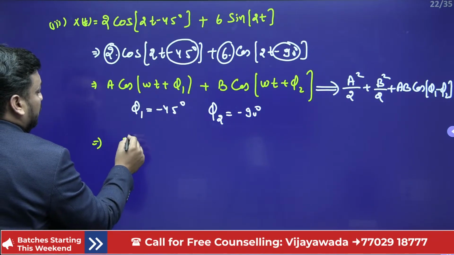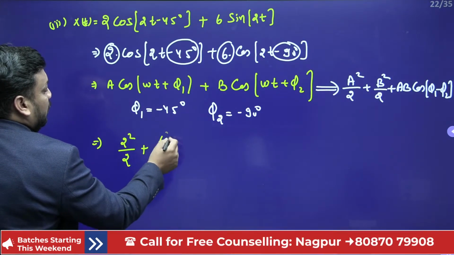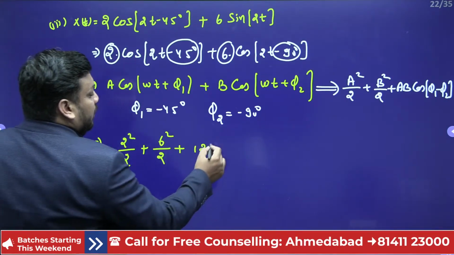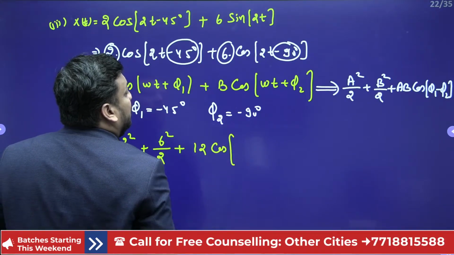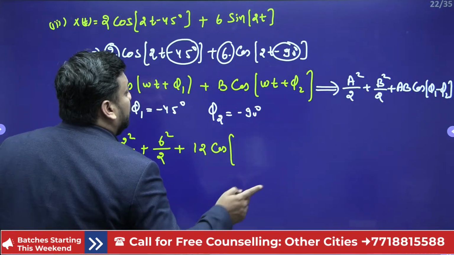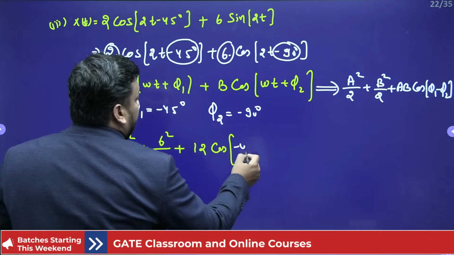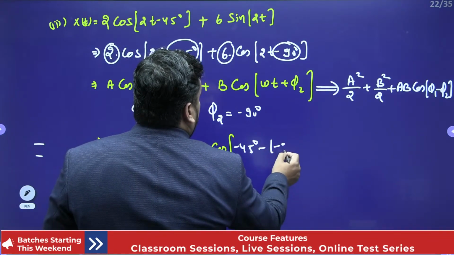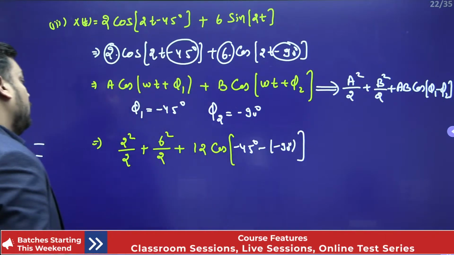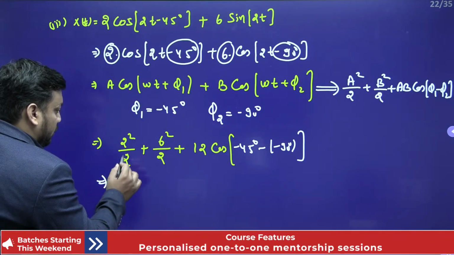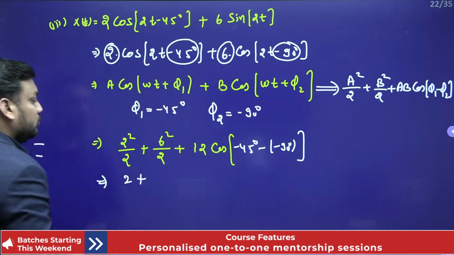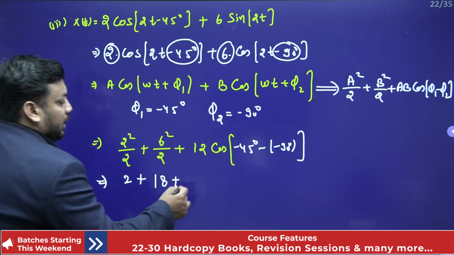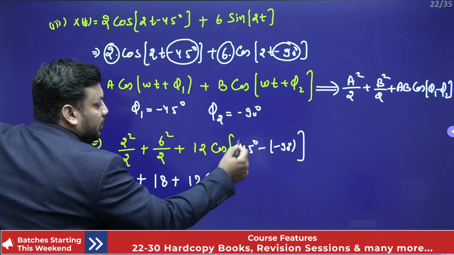So A whole square by 2 means 2 whole square by 2, plus B whole square by 2 means 6 whole square by 2, plus AB means 6 times 2 is 12, into cos of phi 1 minus phi 2. Phi 1 is minus 45 degree and minus of minus 90 degree. So ultimately you get 2 squared by 2 which is 2, 6 squared by 2 which is 18, that is 36 by 2, and 12 into cos of 45 degree.